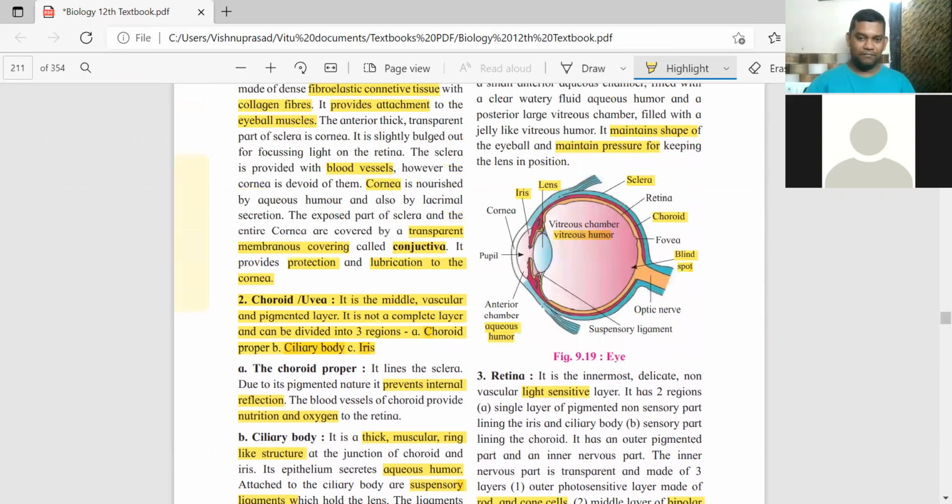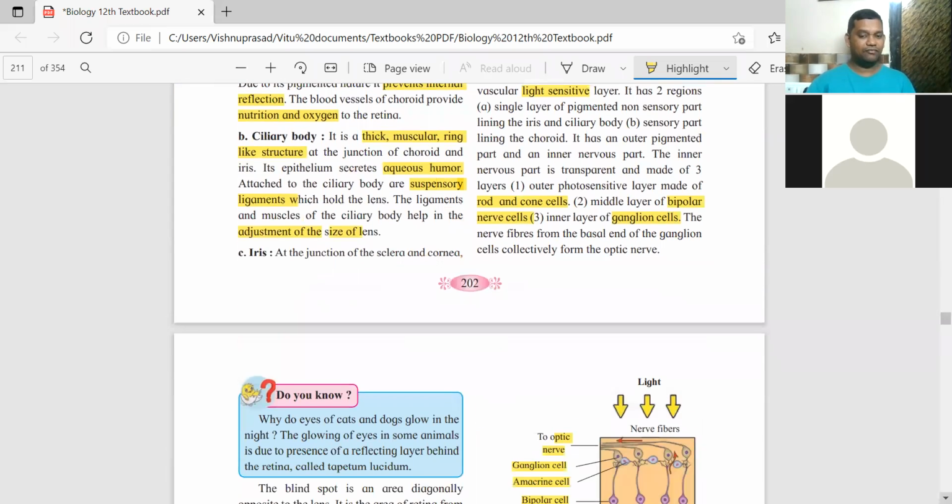The other thing that you see is the yellow spot. Look, it is shown as the fovea. Fovea, a yellow spot. It's the point in the retina where there is the maximum number of rod cells and cone cells present. To see an image correctly, the light rays should exactly form an image on the fovea, the yellow spot. The yellow spot of the fovea is the point of best vision, and the blind spot is the point of no vision on the retina. That's why it's called the blind spot.